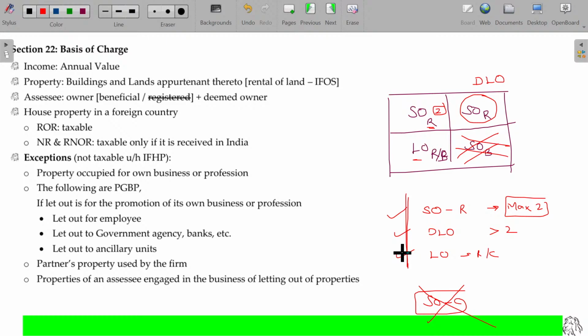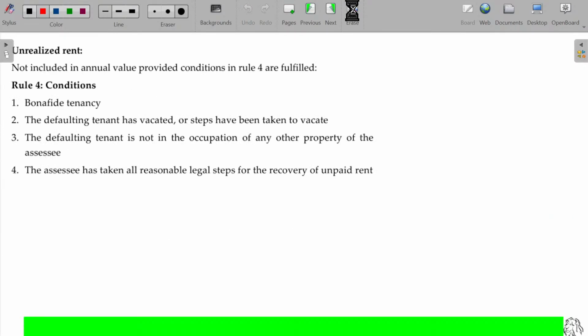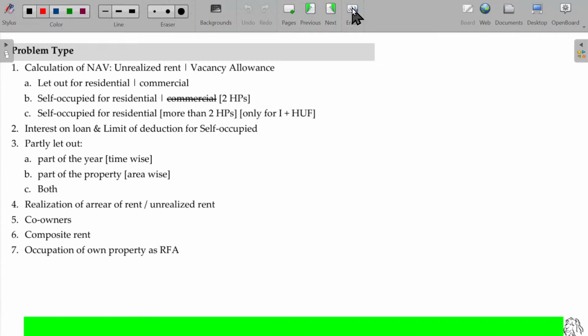Okay. So, from this it is very clear, property occupied for own business or profession is not considered for the income from house property. Clear? I have given all the list here.